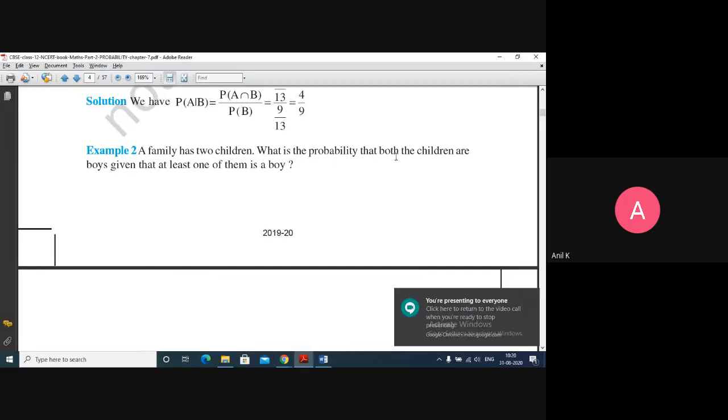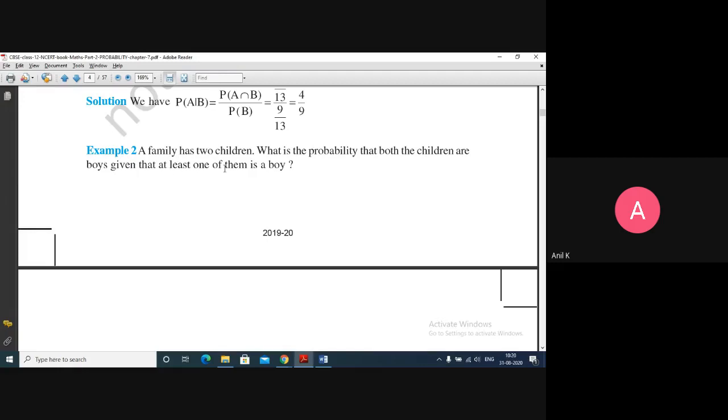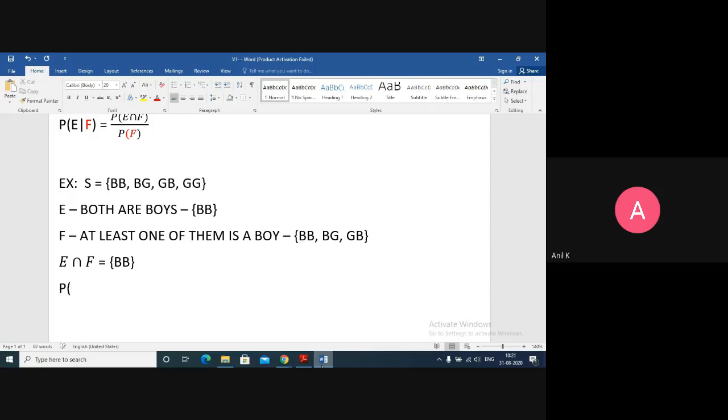What is the probability of both the children are boys given that at least one of them is a boy? Given means the given thing has already happened. So should I put E slash F or F slash E? Has F happened already or E? So it is E slash F, because F is already given: at least one of them is a boy.